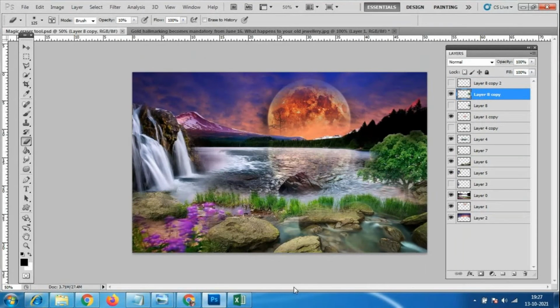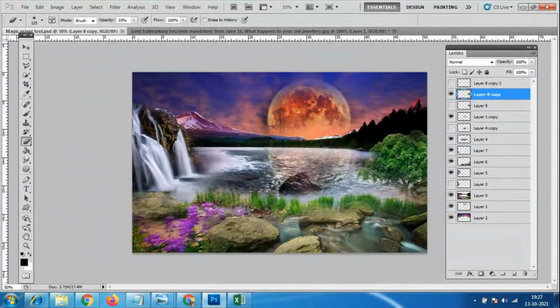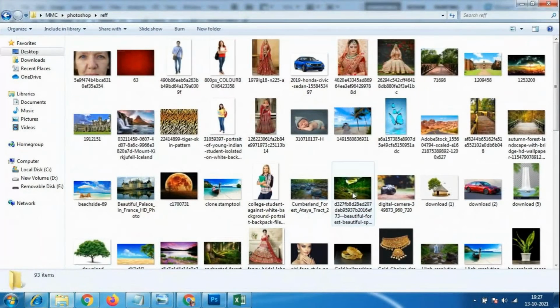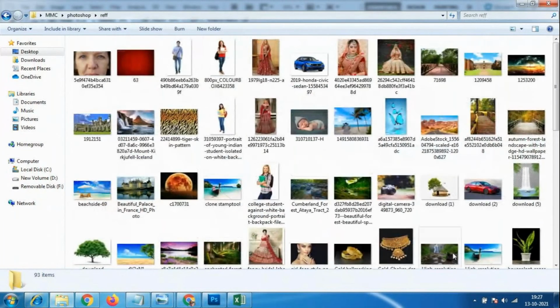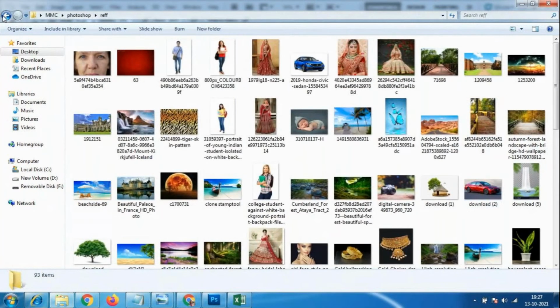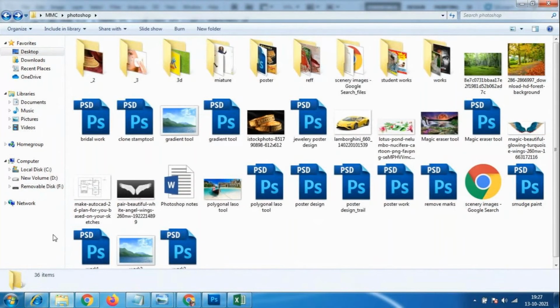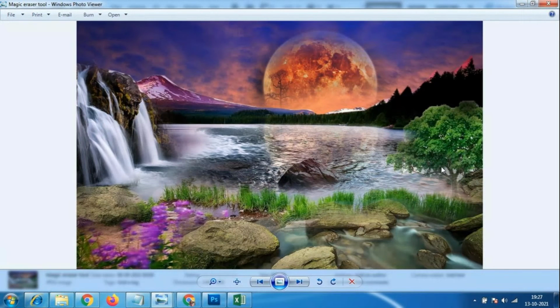So we have the reflection here, and we have the waterfalls over here, and we have the stones and the trees. All these things are there everybody. Okay, is that okay? Now where is my file which is saved here? I'll just refresh it. Let me check where is my file. Yeah, I have saved it here outside. So this is my output. Directly you can open this file and see it like this.